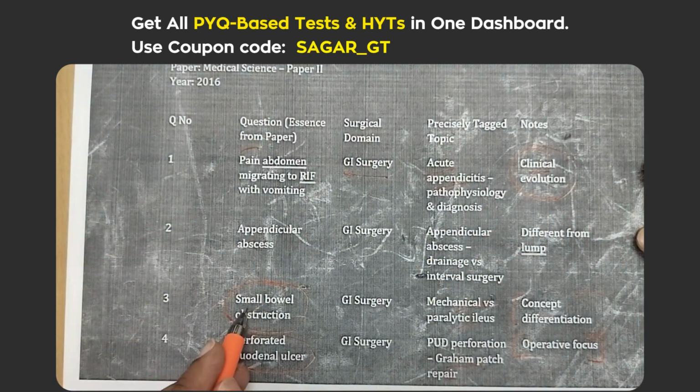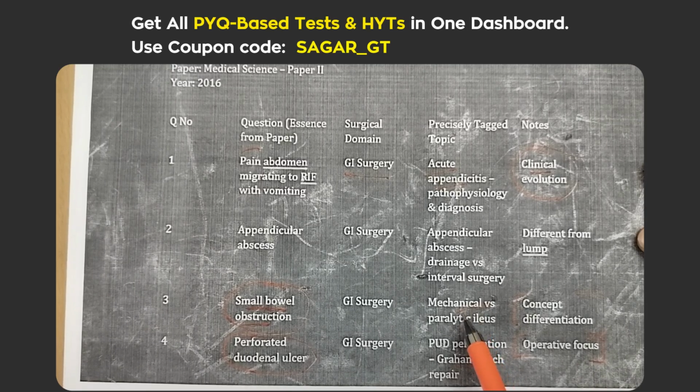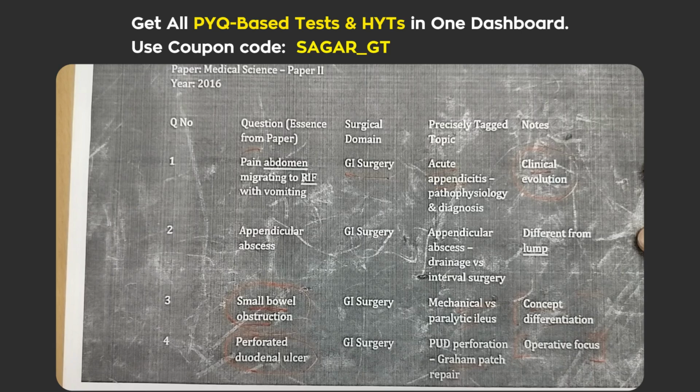And like another question, you can look at this small bowel obstruction. They have asked regarding the mechanical versus paralytic ileus differentiation. So if you read the notes regarding paralytic ileus and mechanical concept differentiation, then it will be easy to solve these types of questions.